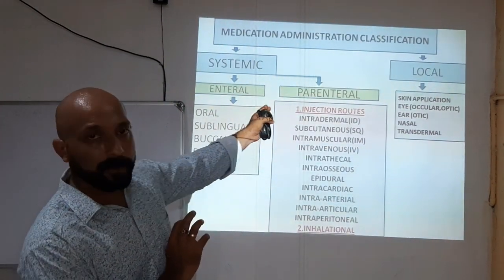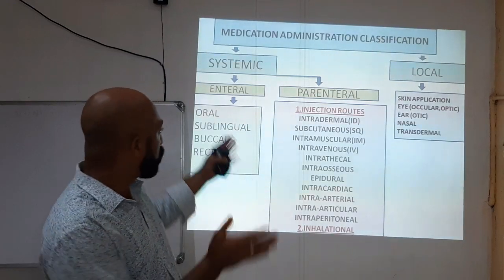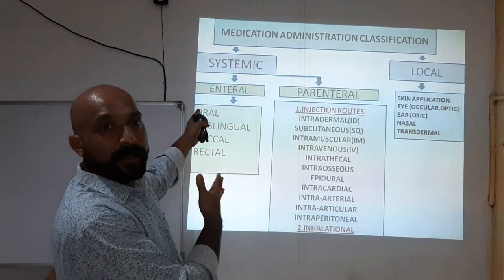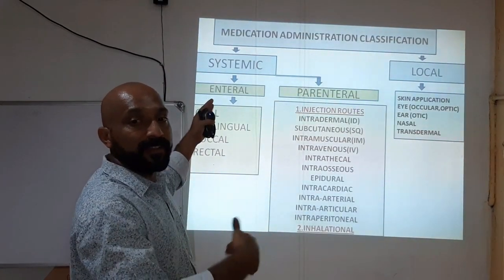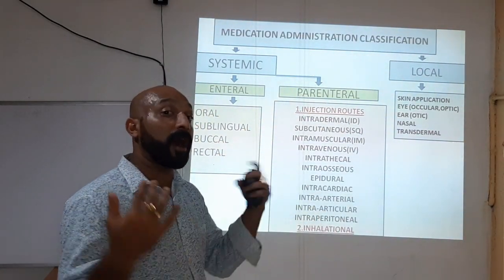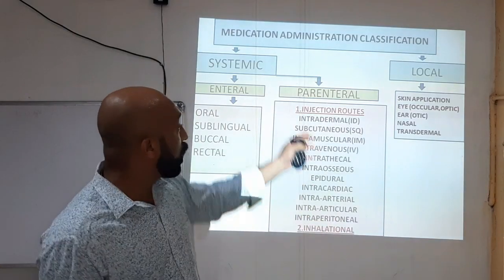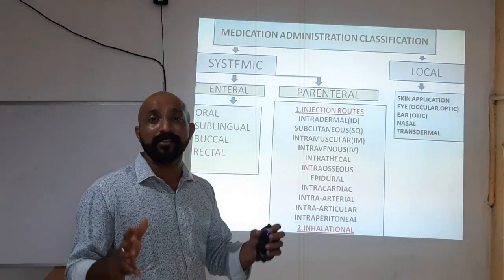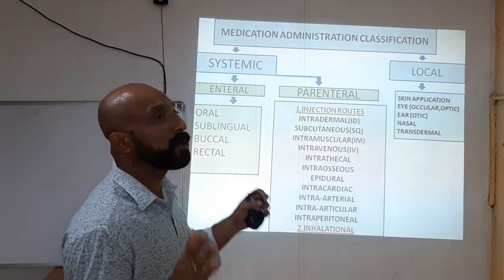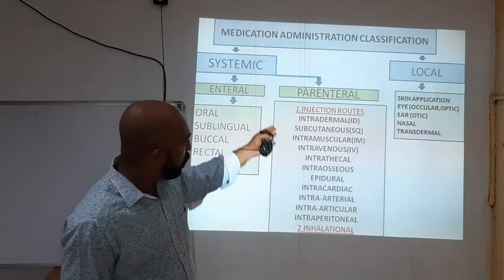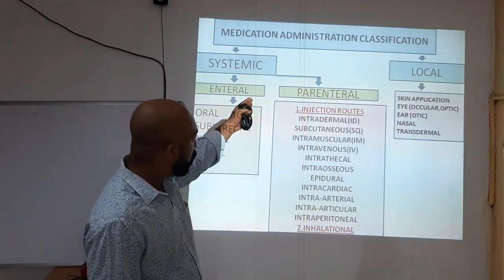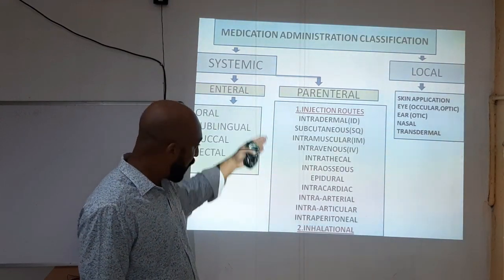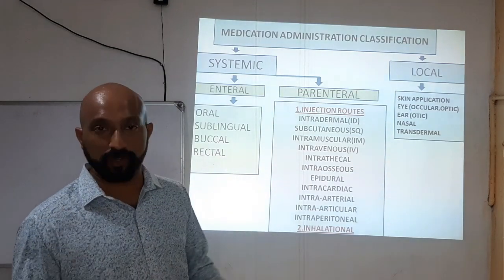The next point is parenteral routes. That was enteral routes, and these are parenteral routes. Enteral route means through the gastrointestinal system. Parenteral route means routes other than enteral routes of drug administration. There are different types of parenteral routes of drug administration. In books, we divide them into two main points: one is injection routes and the other is inhalational routes.